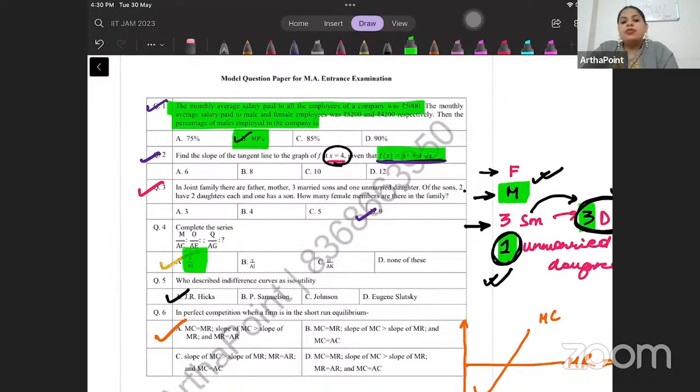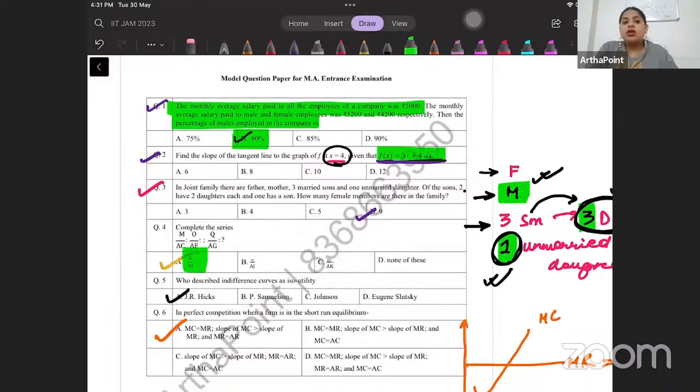Now, come to the next question. It says, who described indifference curve as iso-utility. So first of all, you have to understand that you must remember some names for all the exams. Not only for this one. Whether you give CUET, whether you give MSc, whether you give any other entrance exam, you must go ahead and remember these names of the economists, that who gave what, right?